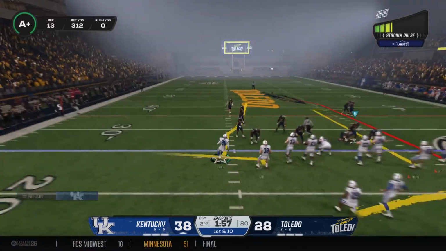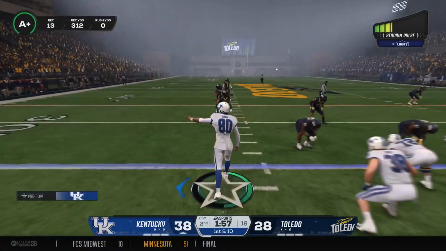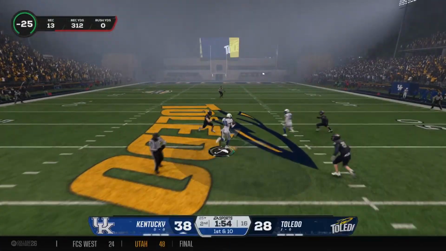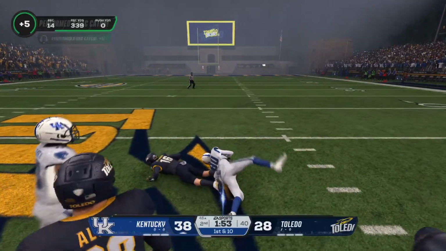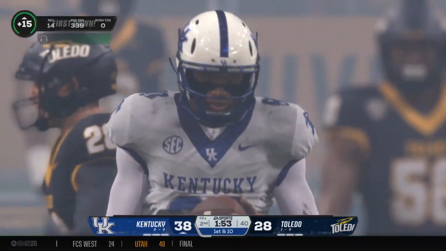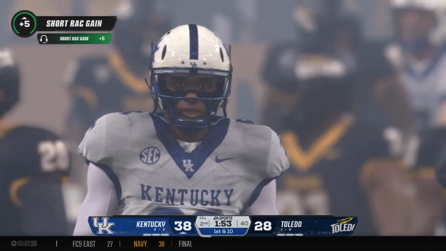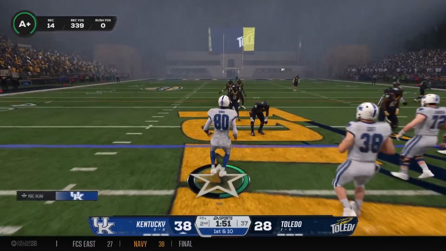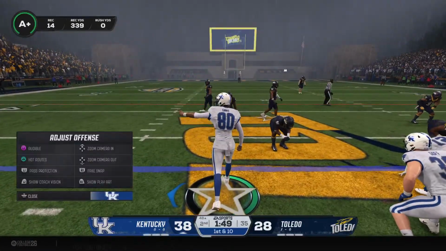The drive starts from their own 25-yard line. Wants to throw on first down. Catch in the middle. It's Gibbs. And an explosive play. Has him on the move, and he gets it all the way to the 48-yard line. Passing game kept this drive moving. Let's see if they try it again.